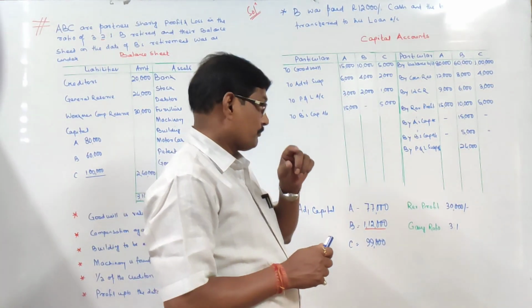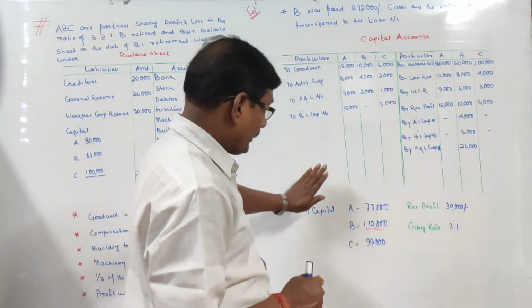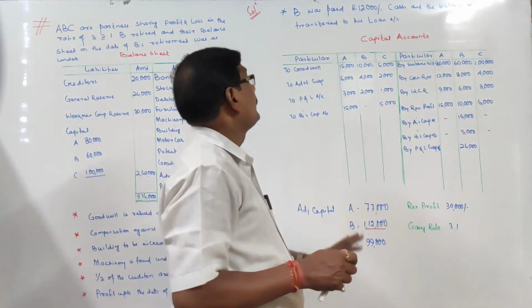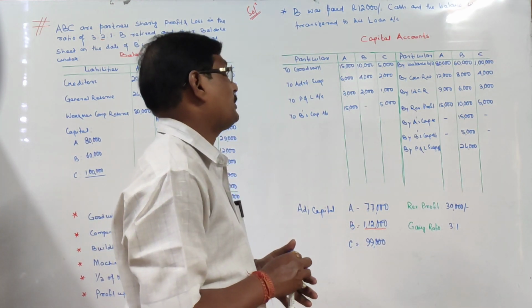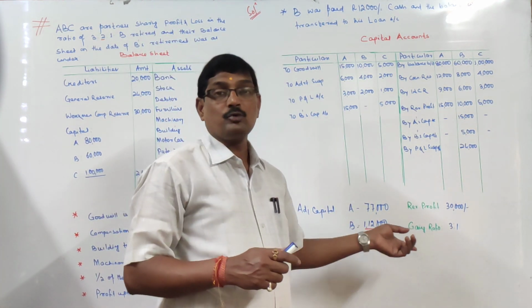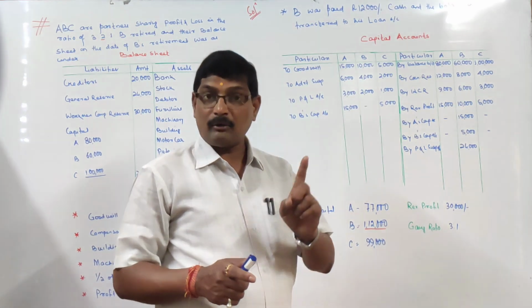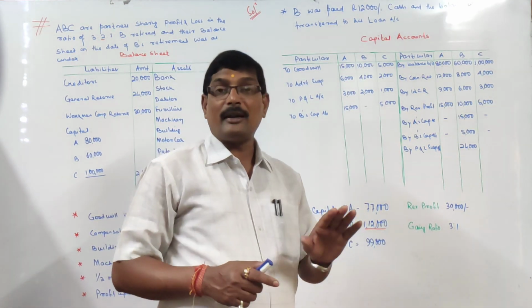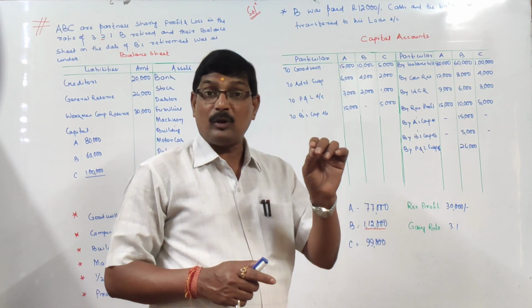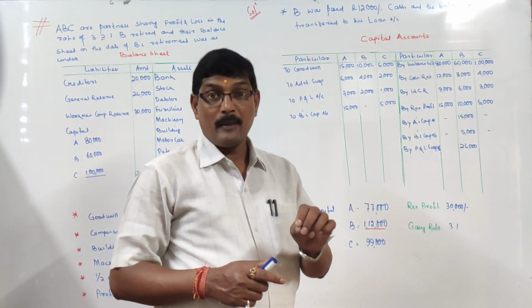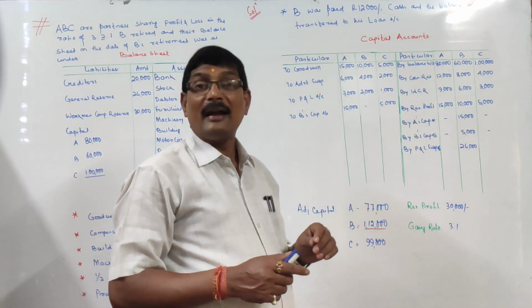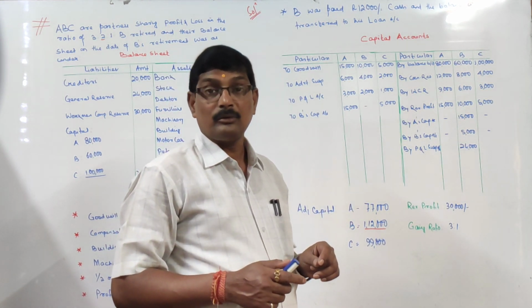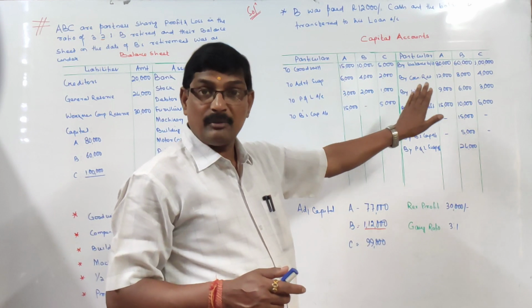Now, case 2. Suppose it is given, we have calculated all these things, you must be knowing it. It is given that B was paid 12,000 cash and the balance was transferred to his loan account. B was supposed to receive 1,12,000 rupees. We have already calculated it. But it is given that B was paid 12,000 rupees instantly. Instant means now, immediately. We have paid 12,000 rupees now, and the balance will be transferred to his loan account. Right? All the remaining adjustments remain as they are.